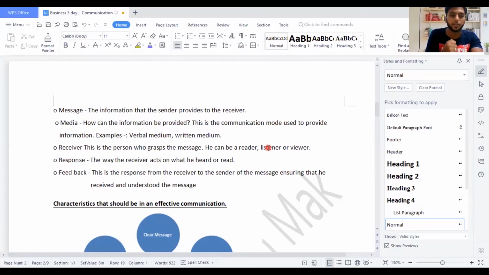Once the receiver gets the message, the receiver will respond in a particular manner. That responding pattern is known as response, the way the receiver acts on what he heard or read. And finally, once the receiver responds, he gives feedback. He also communicates a message towards the sender. That message communication is known as the feedback. This is the response from the receiver to the sender of the message, ensuring that he received and understood the message.